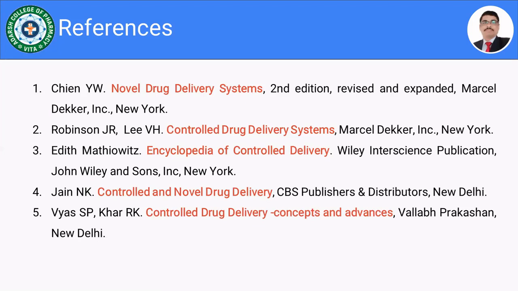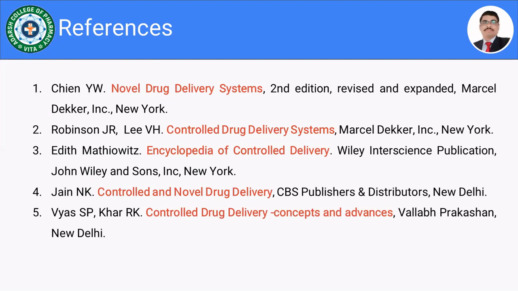There are two more reference books from India: Controlled and Novel Drug Delivery System by N.K. Jain, published by CBS Publishers, and Controlled Drug Delivery: Concepts and Advances by Vyas and Khar, published by Vallabh Prakashan. So these are the 5 books.